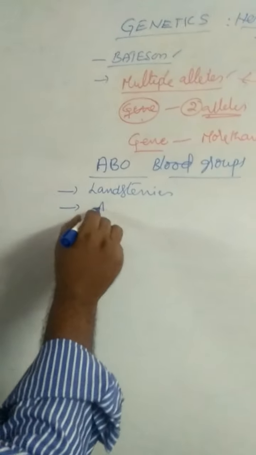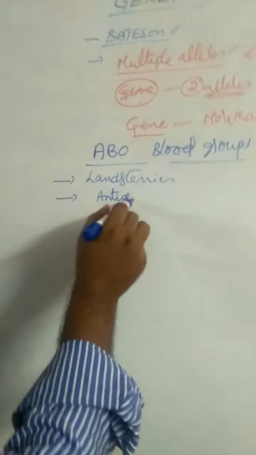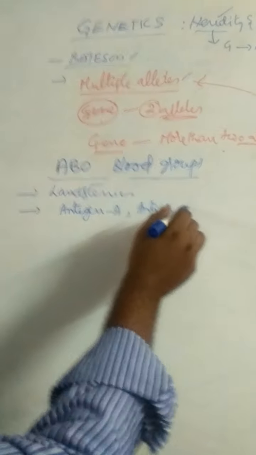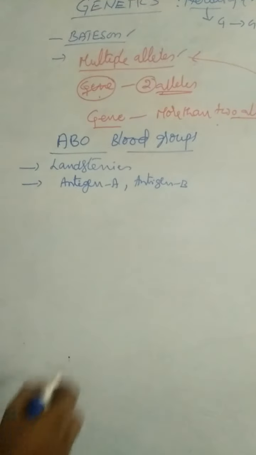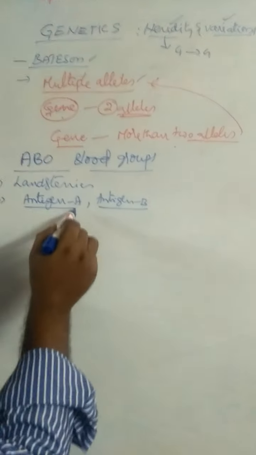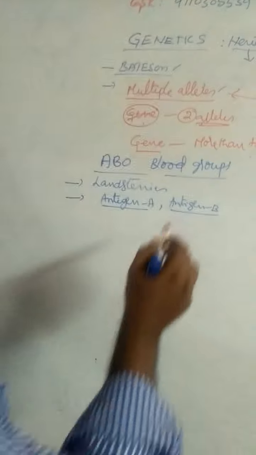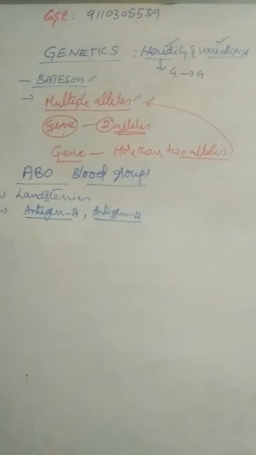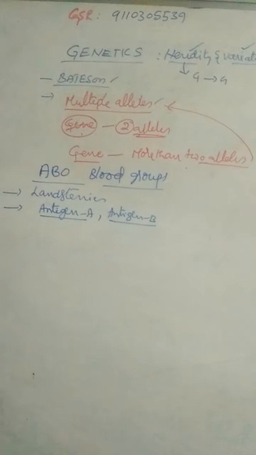Identification of ABO blood groups is done with the help of antigens, antigen A and antigen B. These antigens are carbohydrate polymers. The classification of blood groups is based on the presence or absence of antigens.